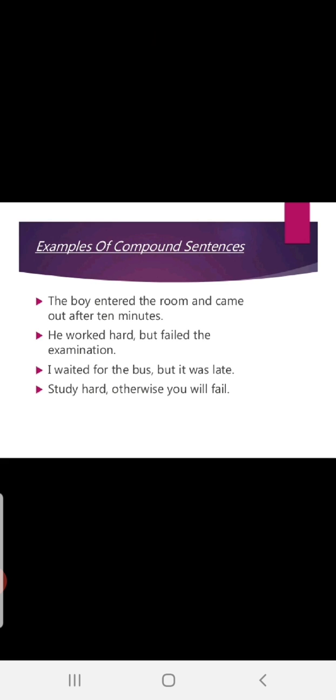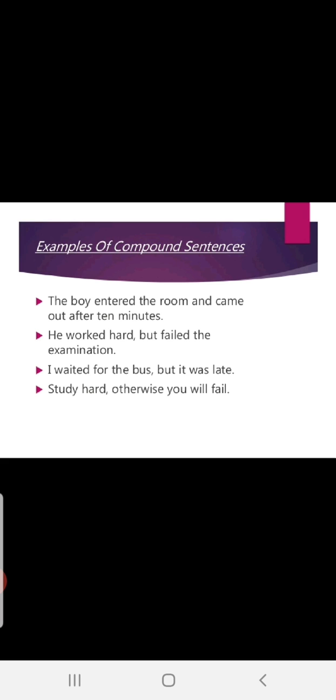Understood? I am just breaking the sentence into main clauses and then putting them together with the FANBOYS, that is coordinating conjunctions. I waited for the bus. It was late, means the bus was late. Fine. I waited for the bus, but it was late. See? Contrast sentences take but.